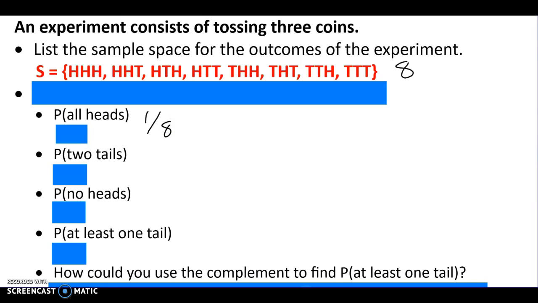Okay, 2 tails. Now this means exactly 2 tails. So yes, 3 tails has 2 tails, but that's not exactly 2, it's 3. So 2 tails, 2 tails, 2 tails. So that would be 3 out of 8. Probability that there are no heads. The only one that does not have any H's would be TTT. So 1 out of 8.